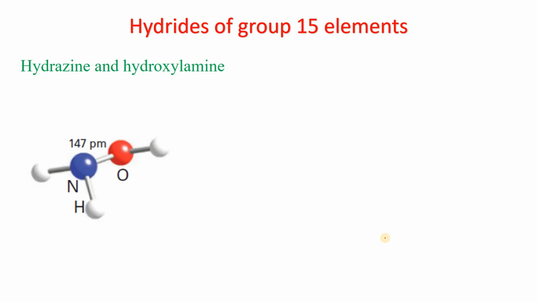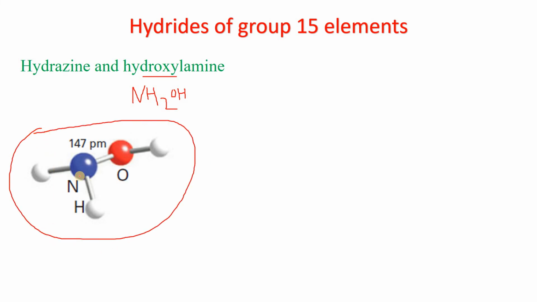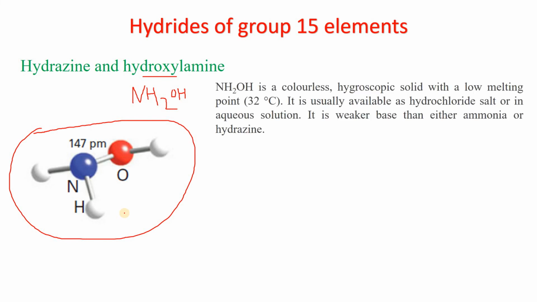Then hydrazine and hydroxylamine. We have already discussed hydrazine. The next molecule is hydroxylamine, with the formula NH2OH. And this is the three-dimensional structure of the hydroxylamine molecule. The blue color is nitrogen, the red is oxygen, and the other white balls represent the hydrogen atoms.